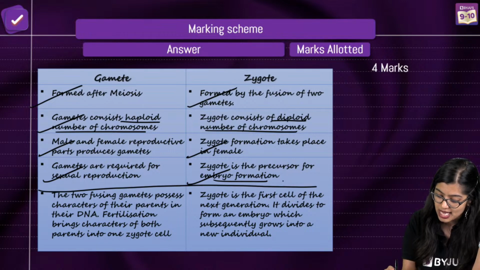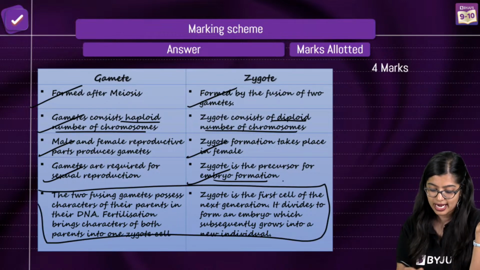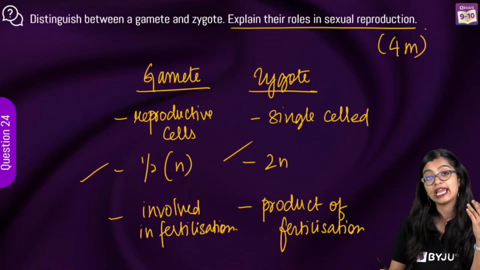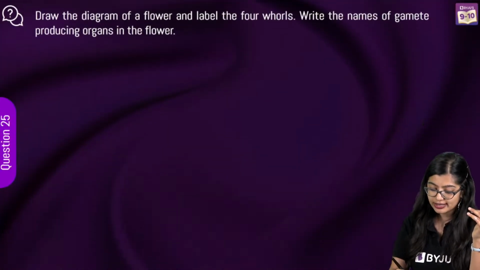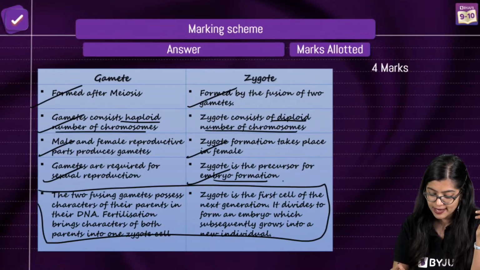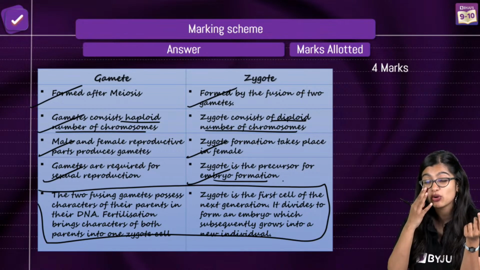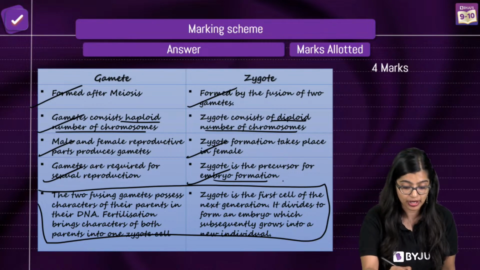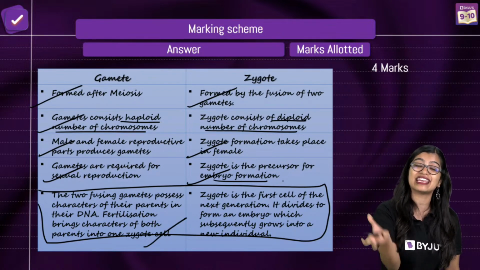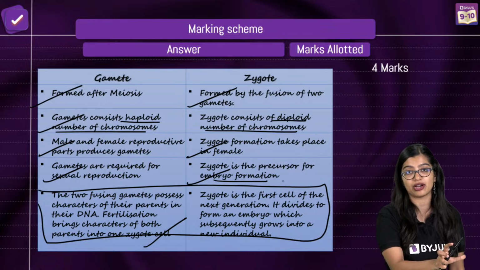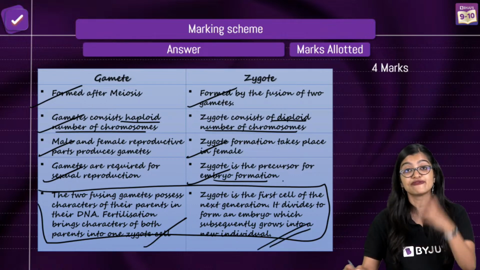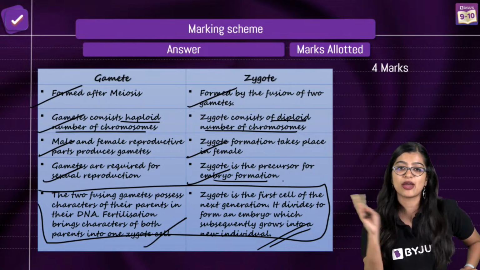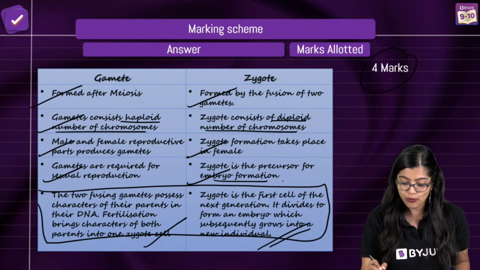Now this is the last point, which is the second part, right? What is their role? So explain the role in sexual reproduction. We know that gametes are the sex cells or the reproductive cells which are necessary during sexual reproduction. And zygote is the first cell that is formed which eventually gives rise to the young one. So I hope now we are clear for this 4-mark question.